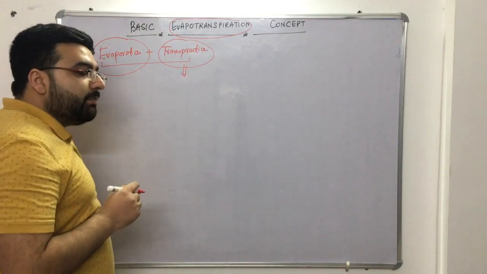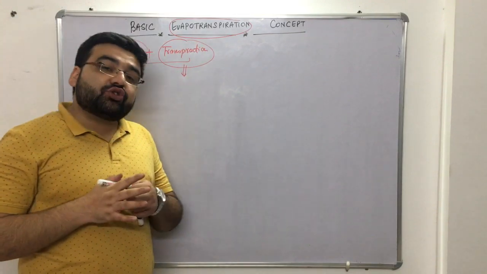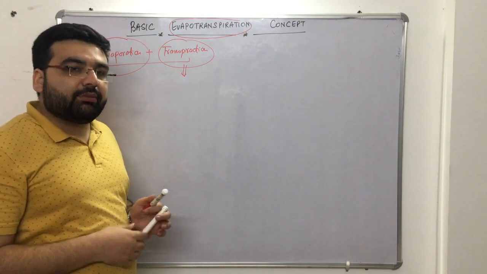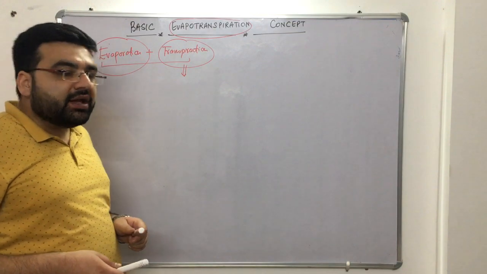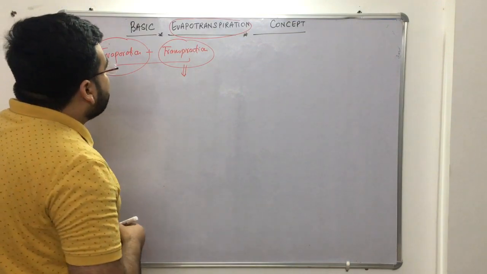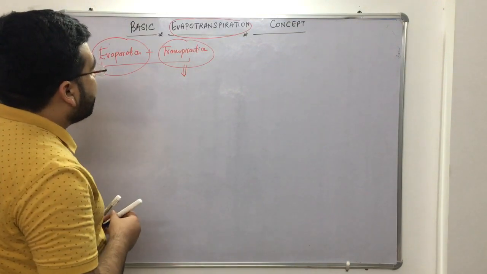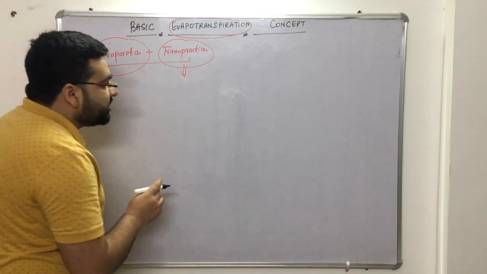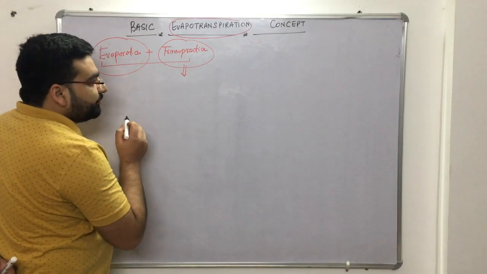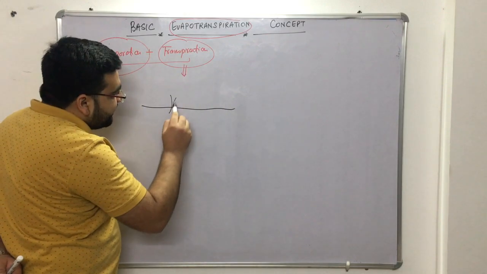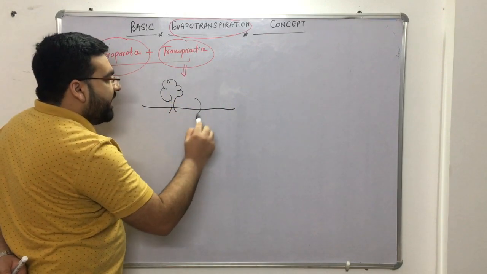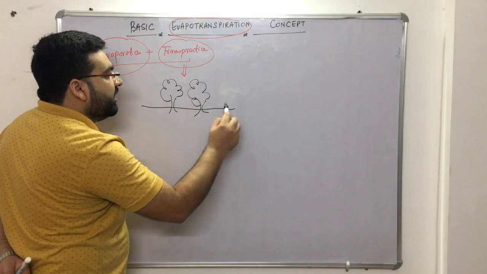The students who had biology in class 12, PCMB, physics, chemistry, math, biology, must know about transpiration. If you did not have biology in class 12, let me explain what transpiration is. Let us say this is your land. On land, we have one tree, another tree, another tree.